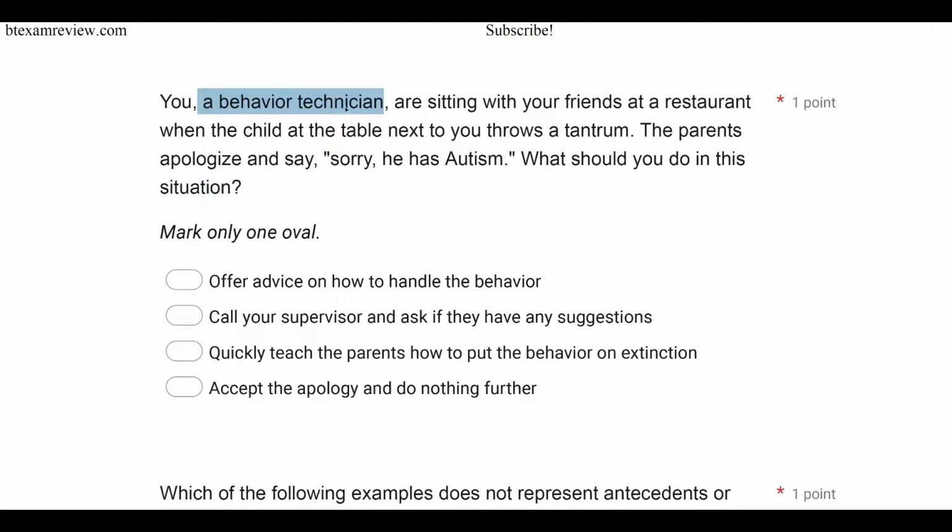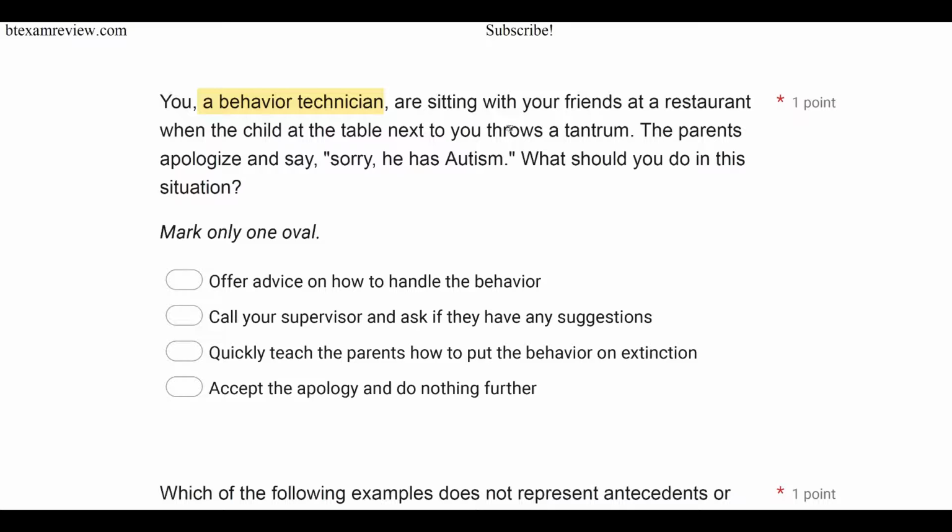Now, you're a behavior technician, and if you have a lot of experience, you're well trained, and you're probably pretty familiar with what autism looks like if you work with kids or adults with autism. However, are you qualified to give unsolicited advice to people in public? Of course not. It's not our job. The only people we should be giving advice to, even as BCBAs, are our clients. Even as a BCBA myself, I would have to do a full behavior assessment before offering any advice.